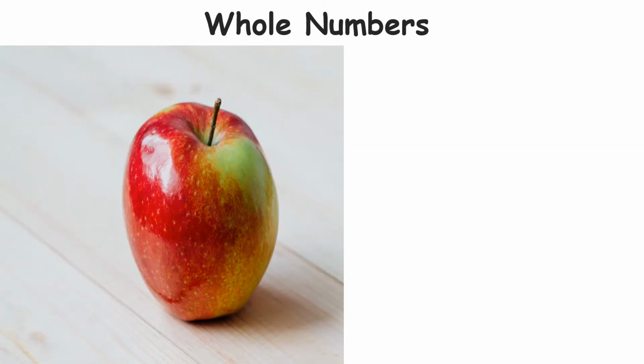Whole number. I know after shopping everyone must be hungry, right? So let's eat an apple. Before eating, we'll share something. So how can you see this apple? It is whole. What is a synonym for whole? It's complete.